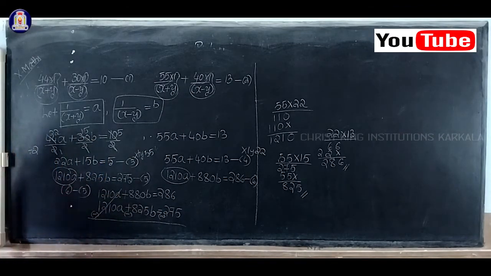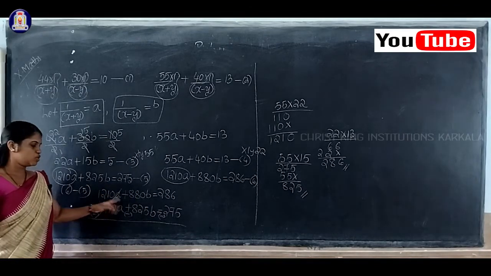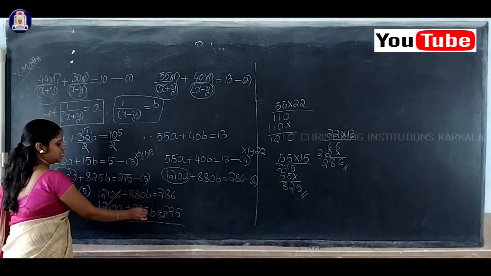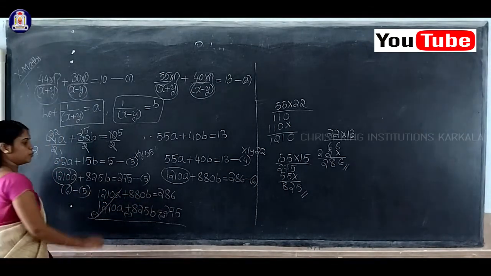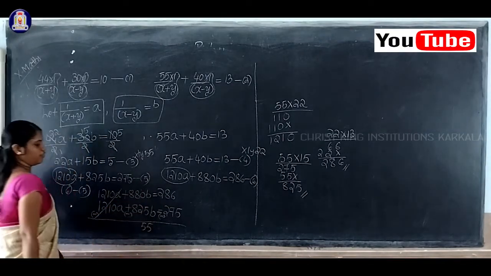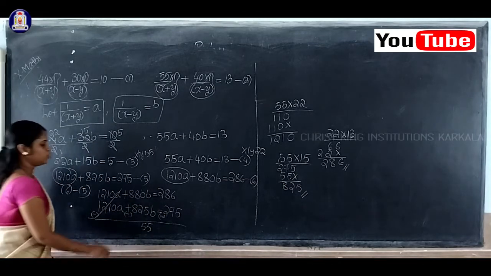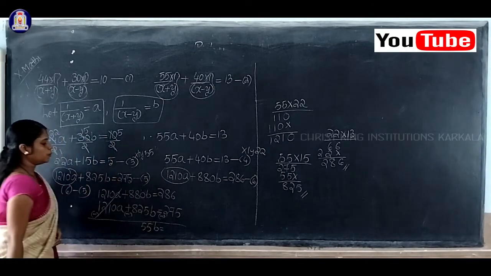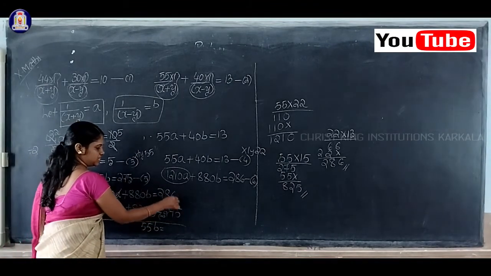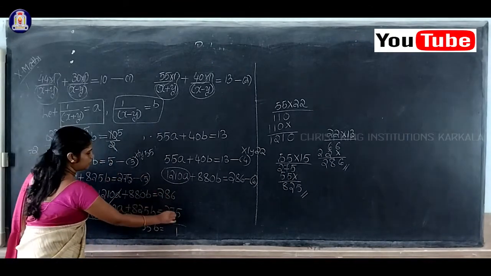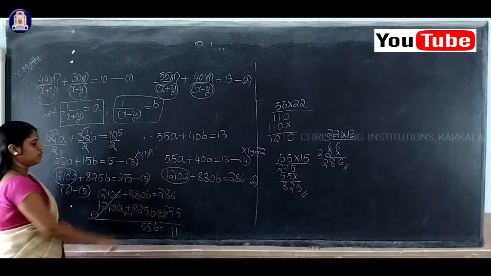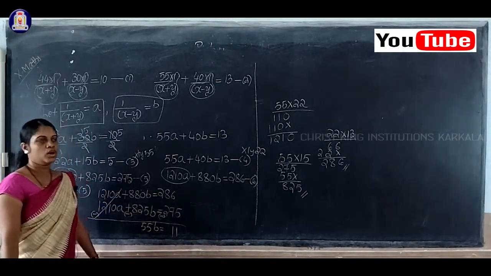So plus 1210A minus 1210A will get cancelled. So 880 minus 825 equal to how much? 10 minus 5, 5. So 7 minus 5 how much? 5. So therefore you will get 55B equal to, so 286 minus 275. 6 minus 5, 1. 8 minus 7 equal to how much? 1. 2 minus 2, 0. So therefore you will get 55B equal to 11.